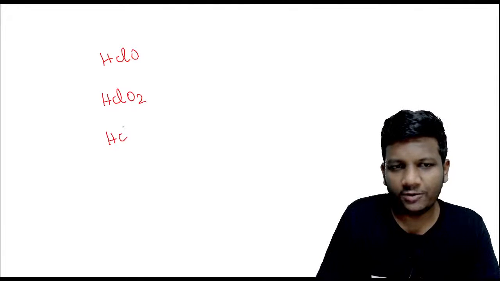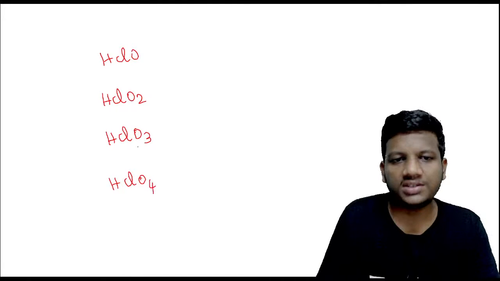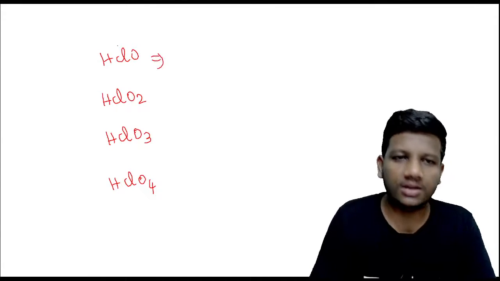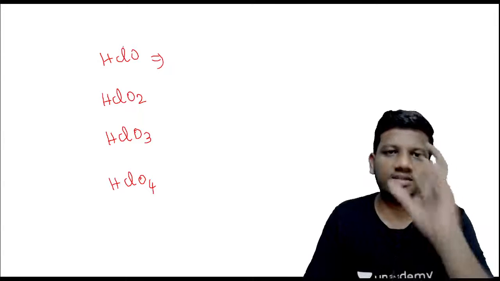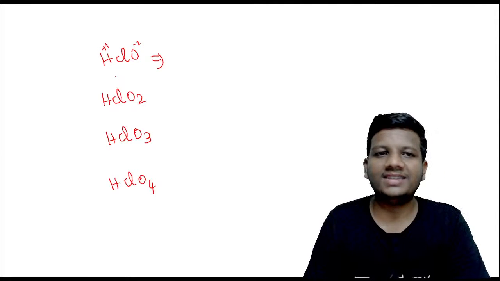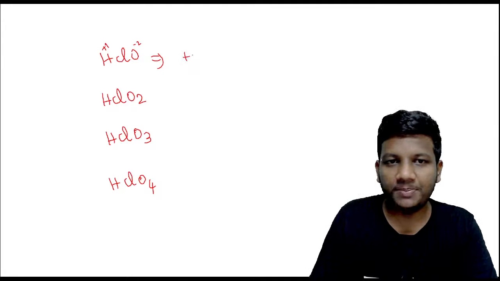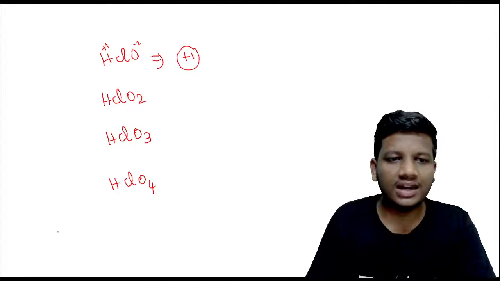Come on, tell me, what are the different oxidation states of chlorine in all the 4 compounds? In HClO, what is the oxidation state of Cl? Having plus 1 for H and minus 2 for O, it should be plus 1. Now what is it for HClO2?